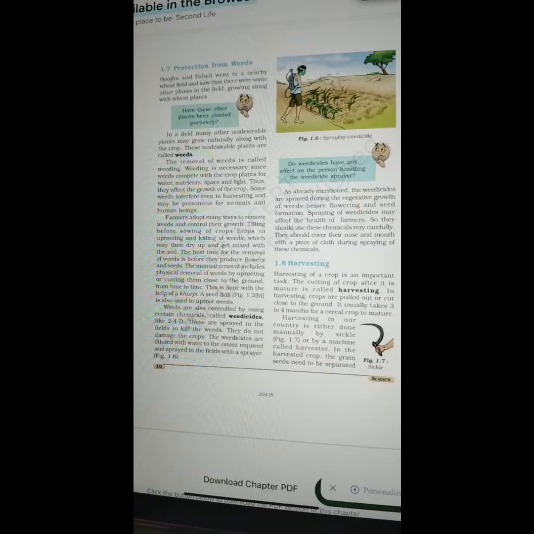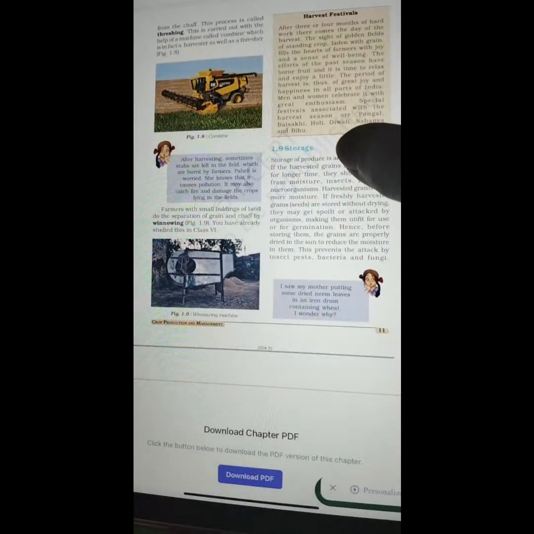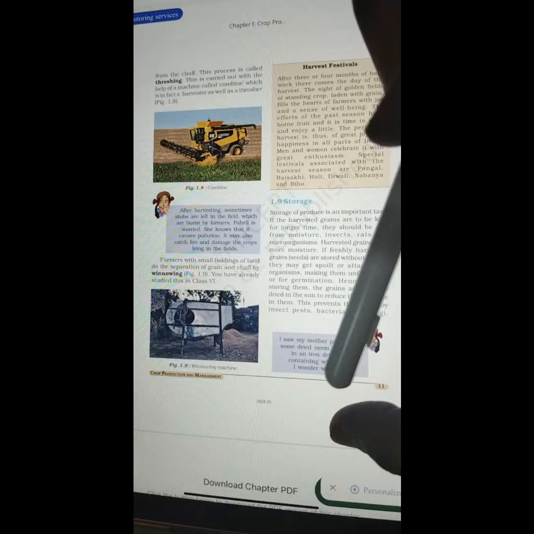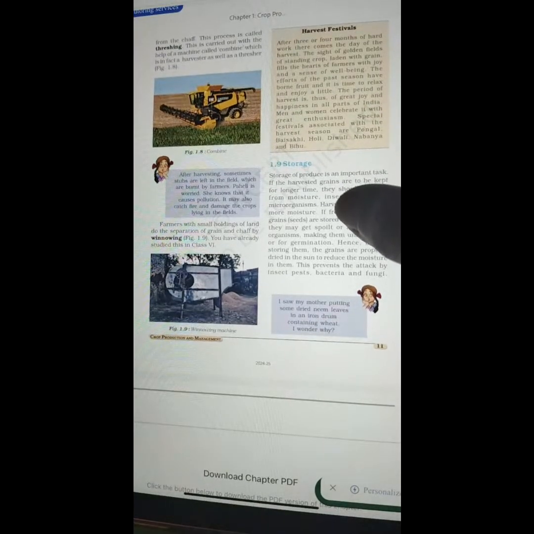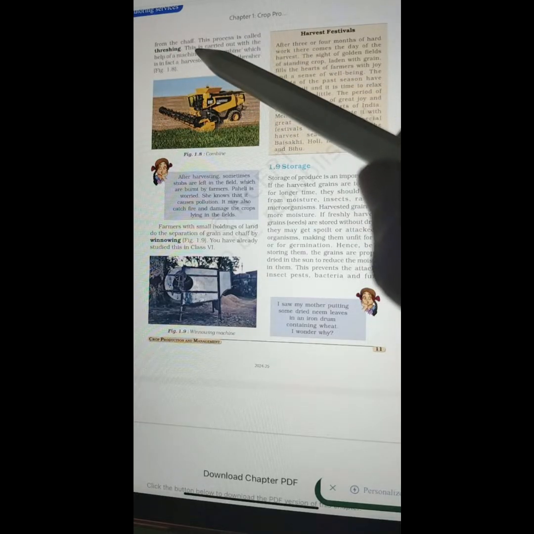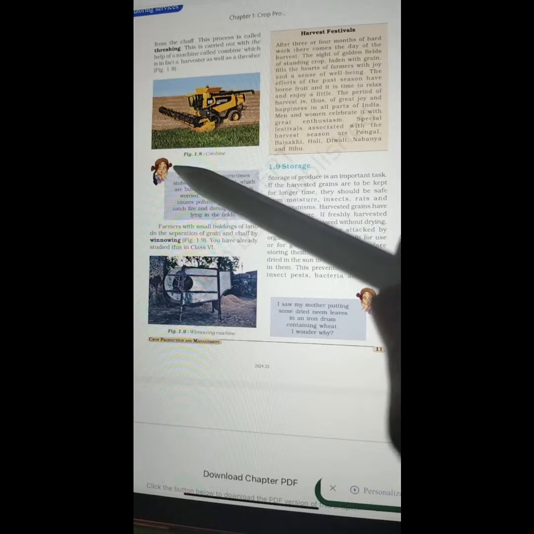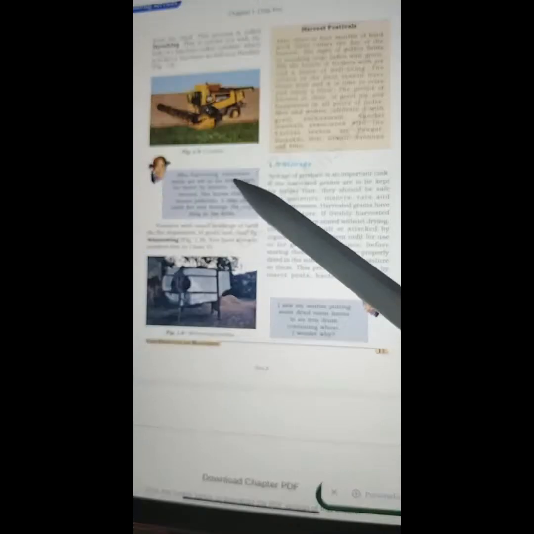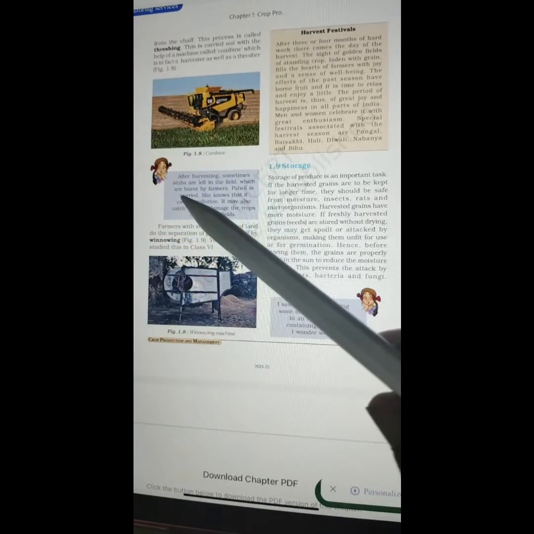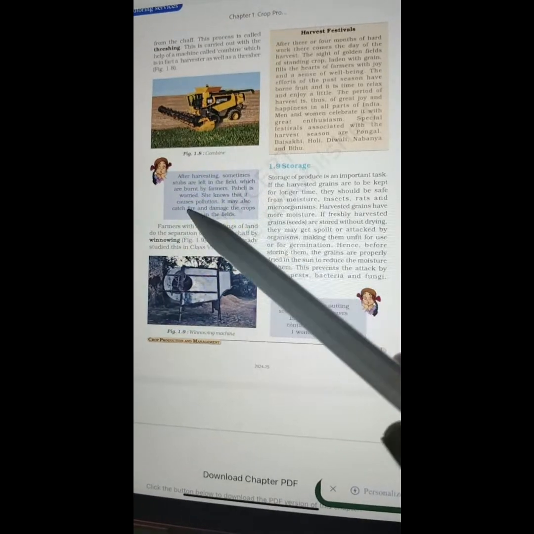In the harvested crop, the grain seeds need to be separated from the chaff. This process is called threshing. This is carried out with the help of a machine called combine, which is in fact a harvester as well as a thresher. So, combine has been shown to you in figure 1.8. After harvesting, sometimes stubs are left in the field which are burned by farmers. Paheli is worried. She knows that causes pollution.